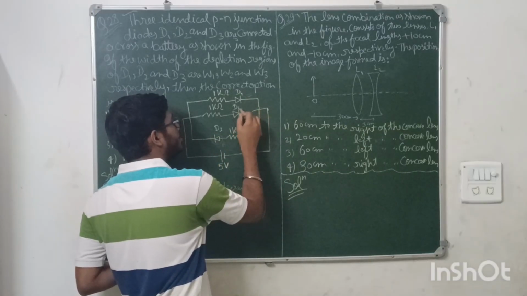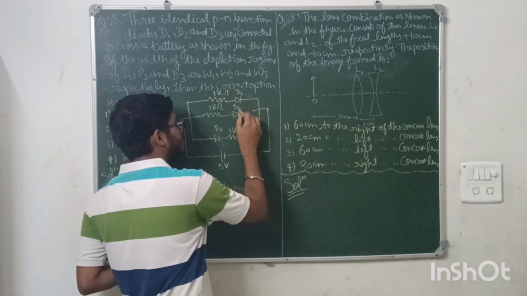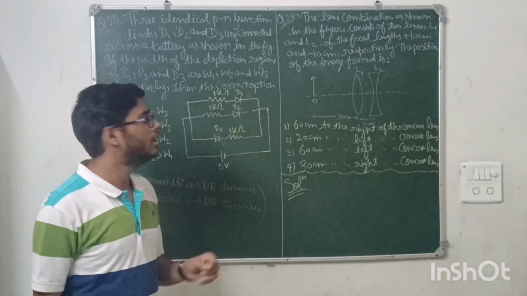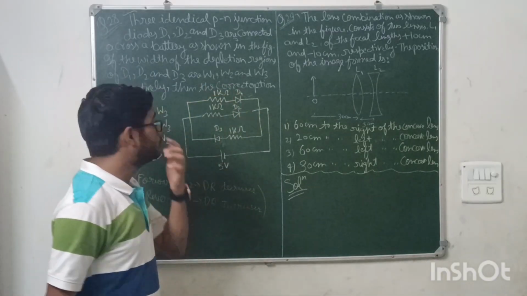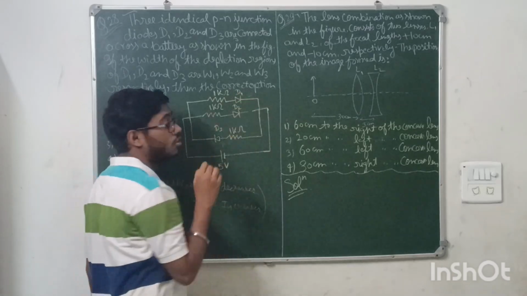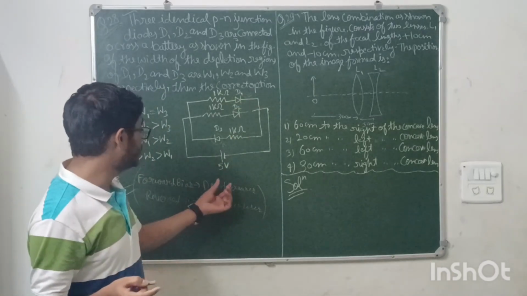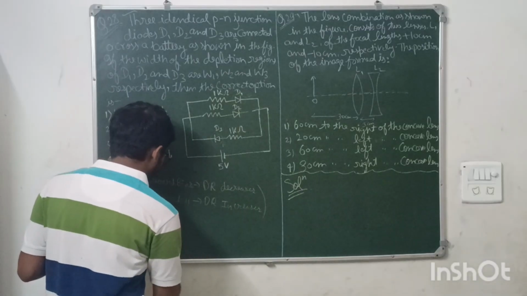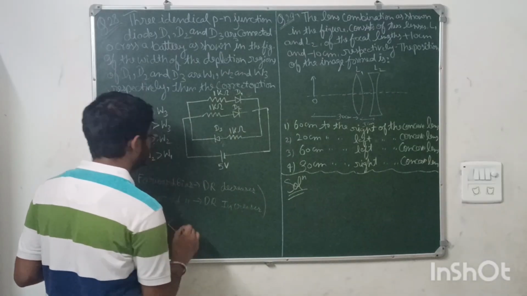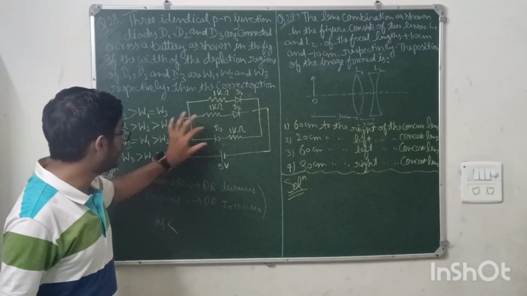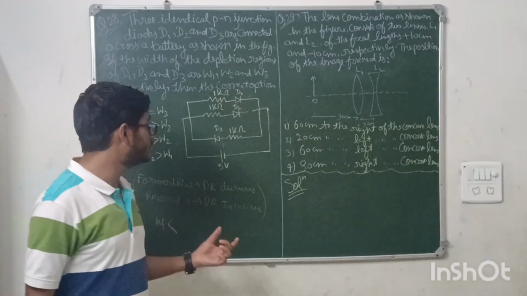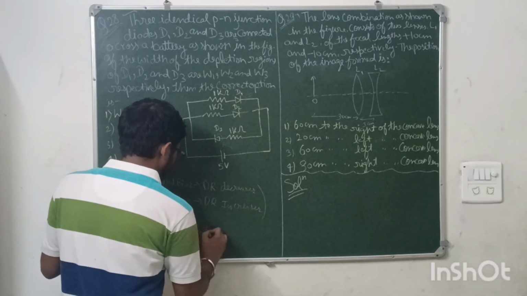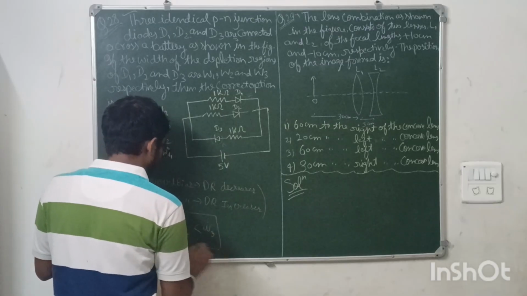Here the circuit is open, means this diode, if we see, is a forward bias, but current will not operate here. So we will be taking these two only. So this is a forward bias. So if forward bias is there, then the depletion region decreases. Getting my point, W1 will be the least, and this one is in reverse bias. And in reverse bias, the depletion region increases, means W3 will be at the top. This will be the order of the depletion region.